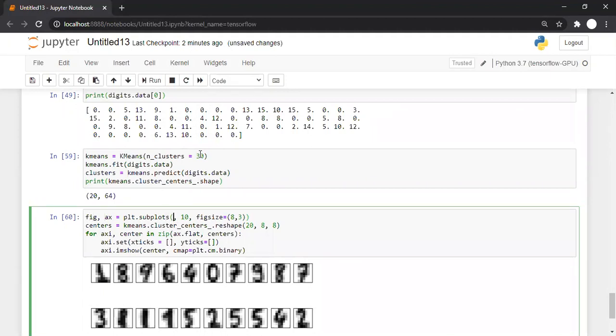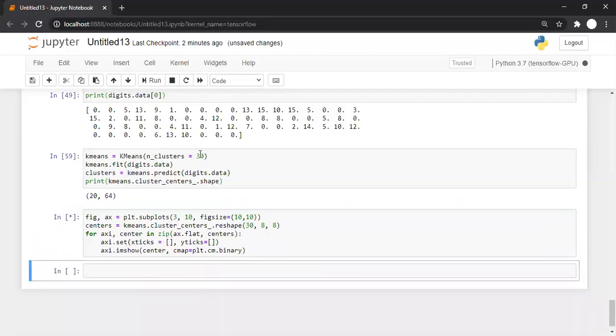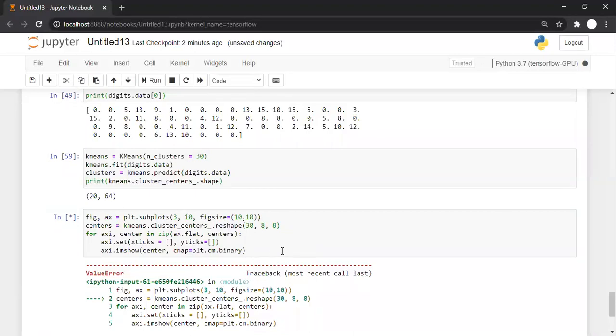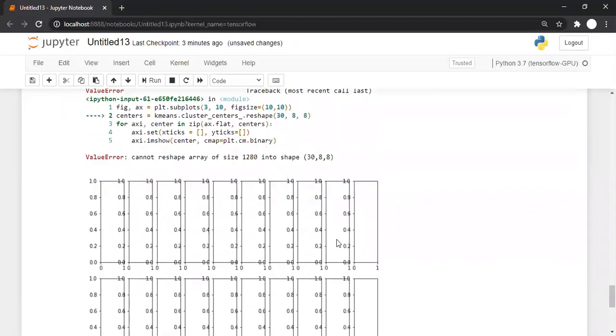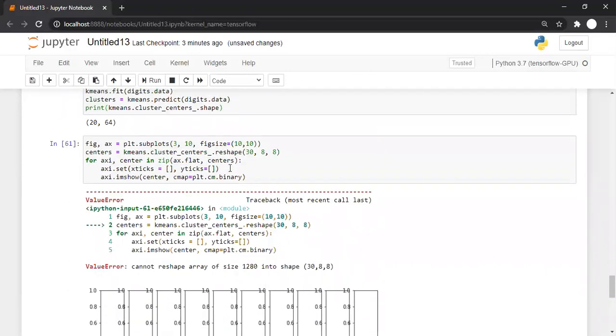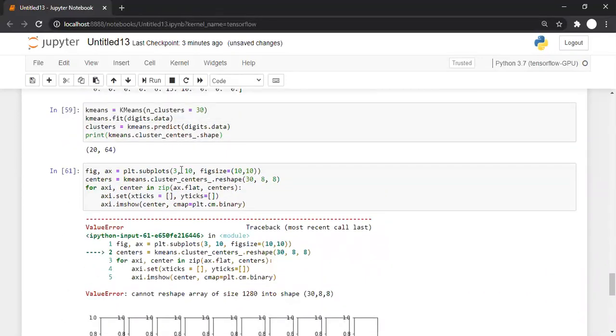So I can say 3 rows with 10 each, and figure size I'll go with 10 comma 10, something like this. And here it should be 30. I guess I made some mistake. Cannot reshape array. 30 clusters, 30.